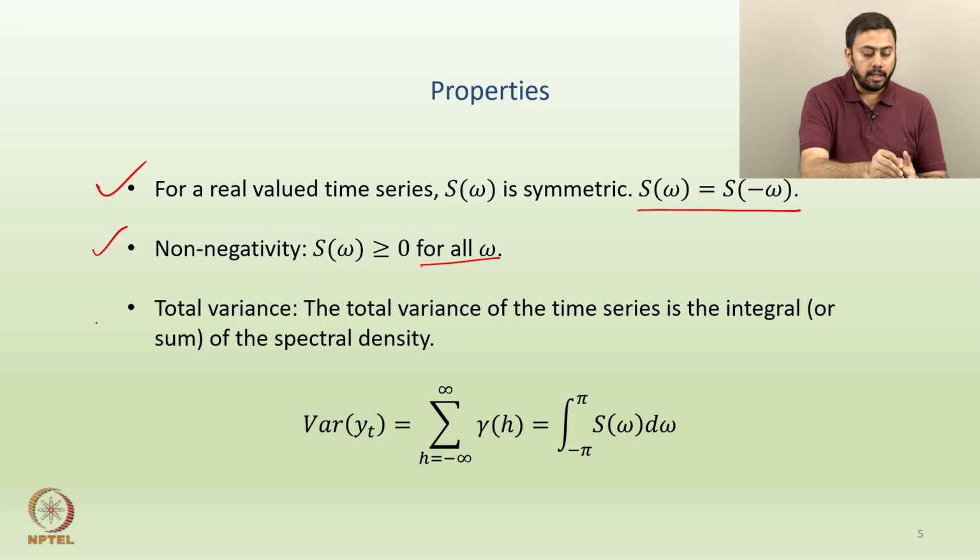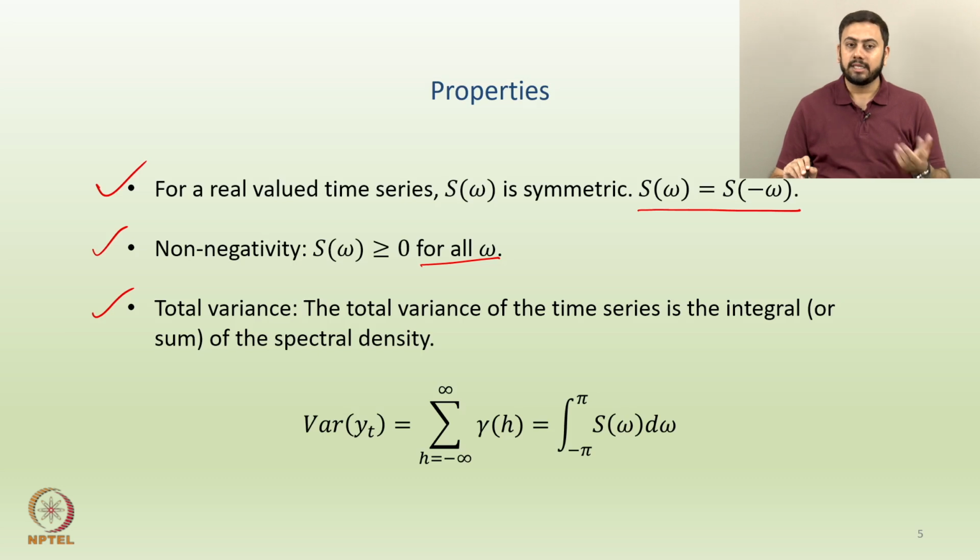And then the last point is total variance. The total variance of the time series is nothing but the integral or sum of the spectral density. This is a very famous relationship.